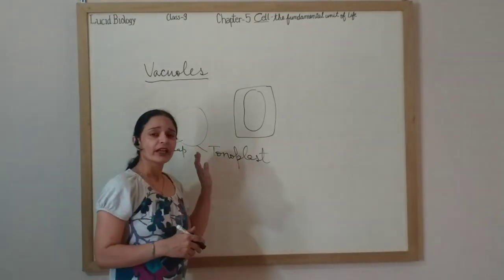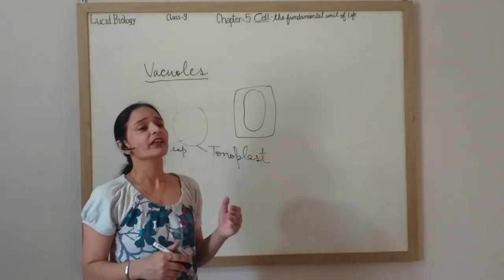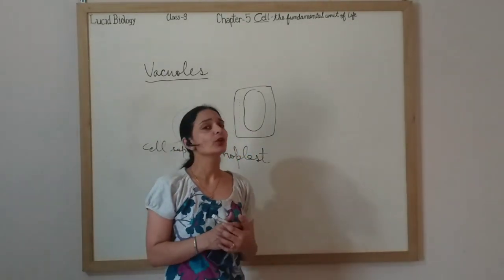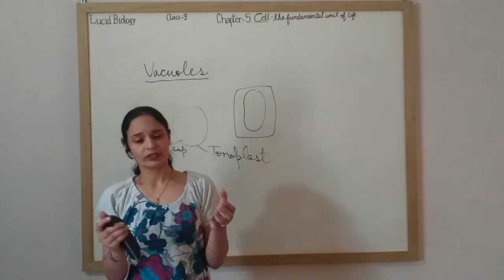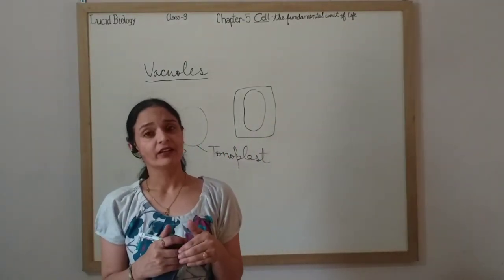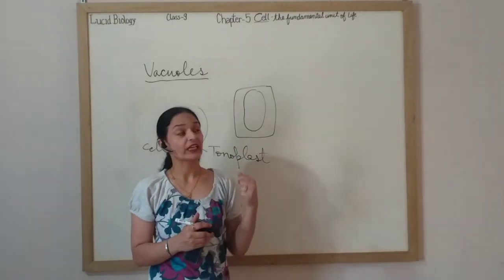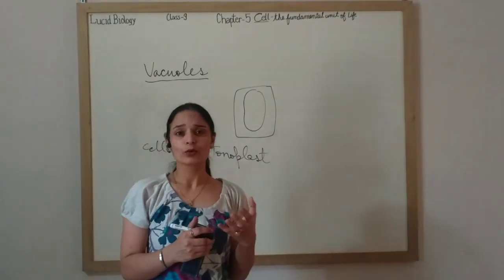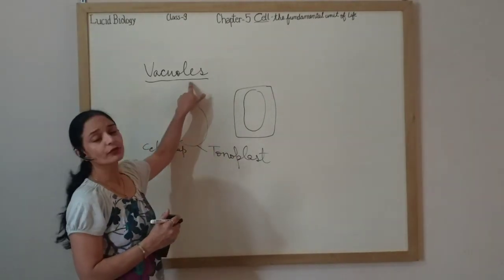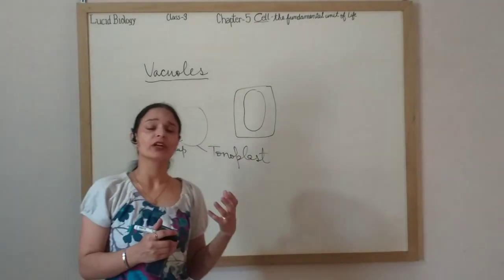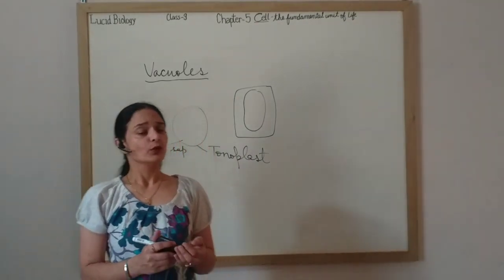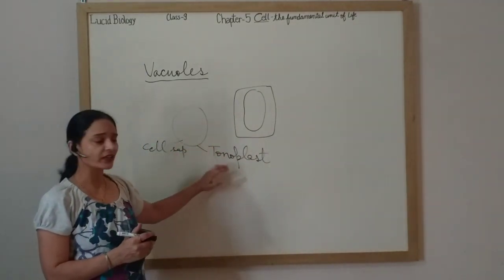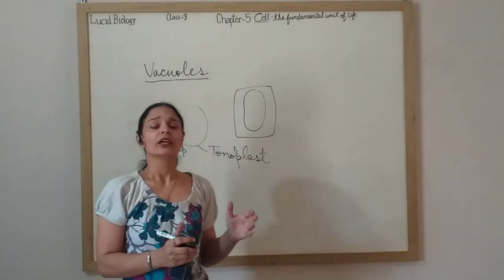And in unicellular organisms, like amoeba and paramecium, we have done how amoeba captures food. In the previous class, you have done that amoeba captures food and it develops pseudopodia to capture food, and a food vacuole is created which acts like a false stomach. Because it is a single cell, there is no organ. So this vacuole serves the function of ingestion of food and finally digestion of food.